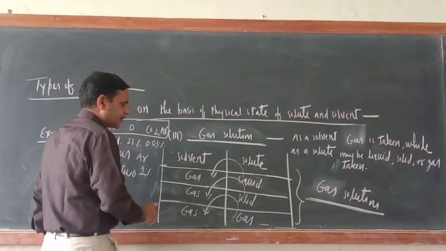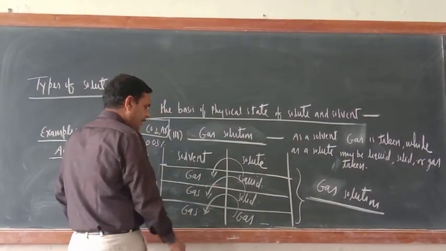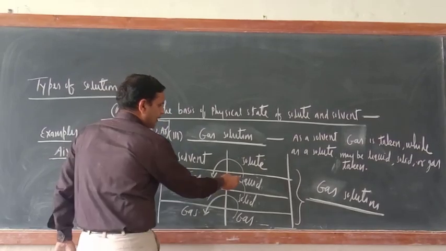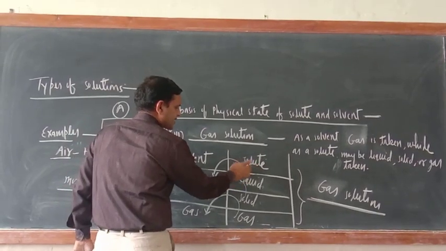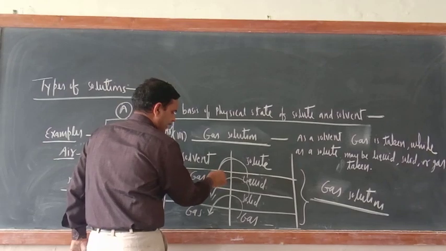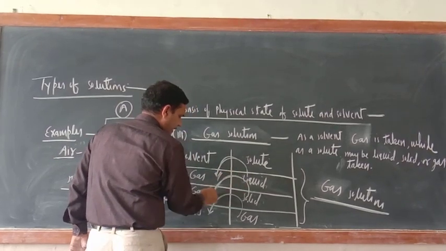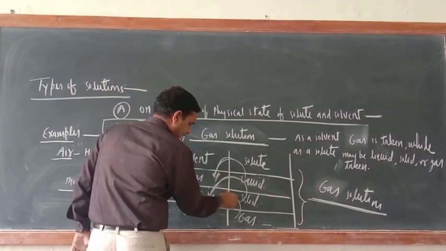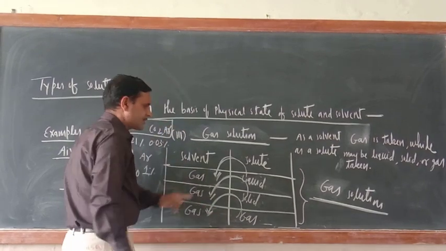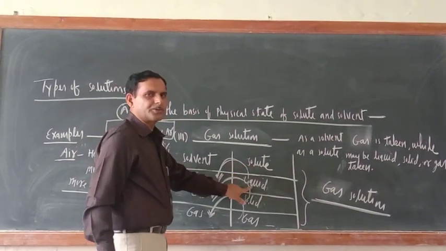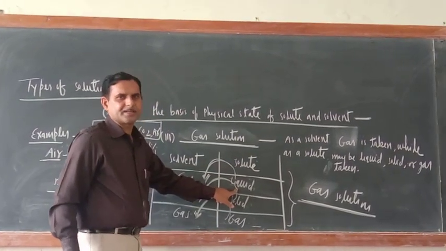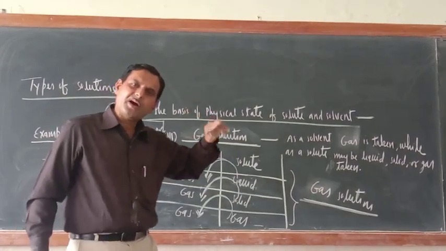Dear cadets, if you want to write individual types, you can write like that: first solute, liquid in gas, solid in gas, gas in gas. Which is the solute should be named first. Same is the way for others also.